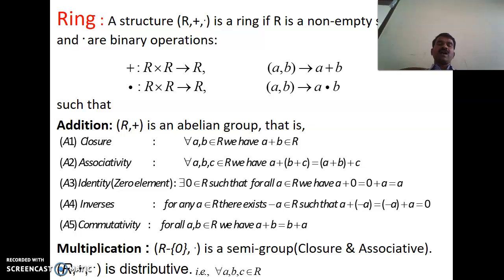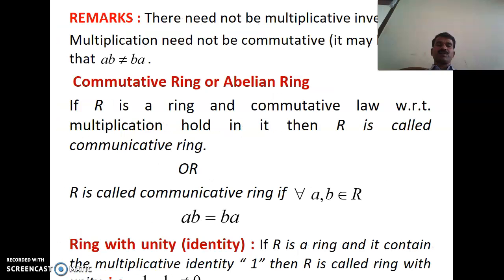And this (R, ·) is a semi-group, in which closure and associative properties hold good under multiplication. Also (R, +, ·), under multiplication is distributive, so that we have a left distributive as well as right distributive, that is for A, B, C belonging to R, one is the left distributive law holds good, another one is the right distributive law holds good.